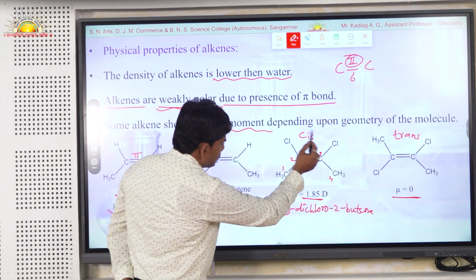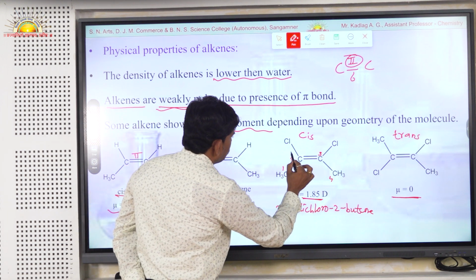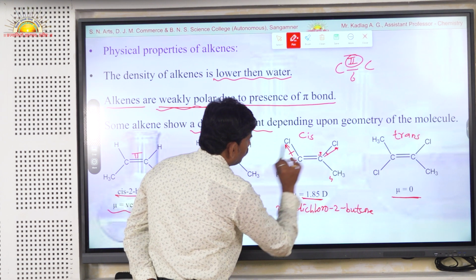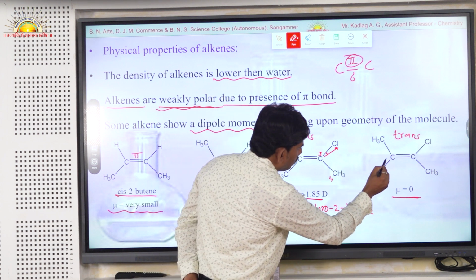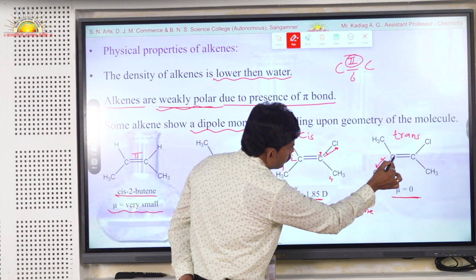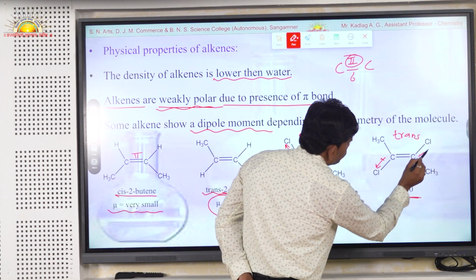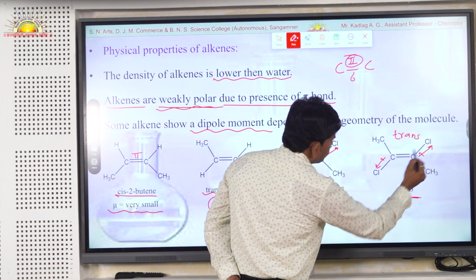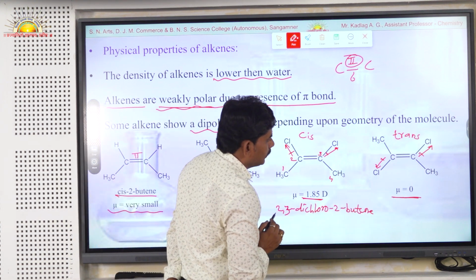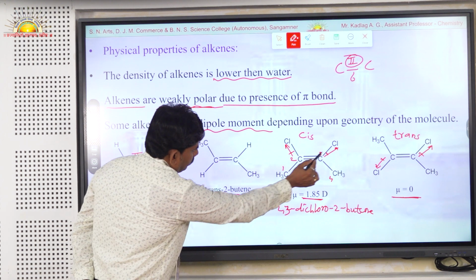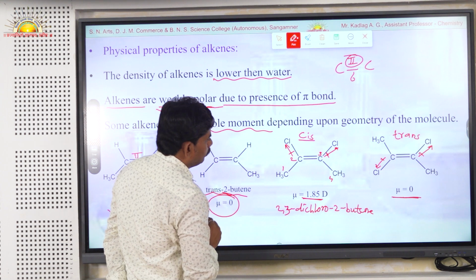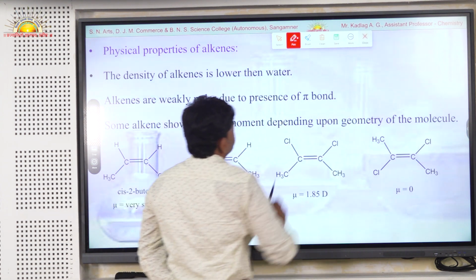This is because in the cis isomer these similar chlorine atoms are on the same side, and these two chlorine atoms show dipoles in this direction. But in the trans isomer these two similar electronegative chlorine atoms are on the opposite sides. This chlorine shows a dipole in this direction, and this chlorine shows a dipole in the opposite direction, and these two individual dipoles cancel each other, and hence the dipole moment of the trans isomer is 0. But in the cis isomer there is no chance of cancellation of the individual dipoles, and hence the cis isomer shows a dipole moment of 1.85 D.